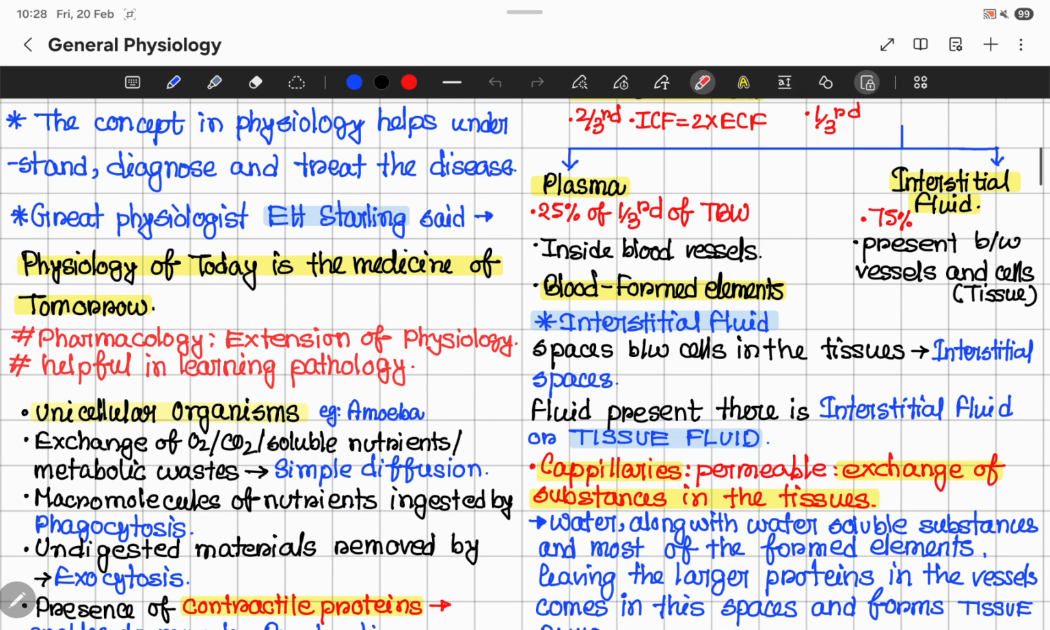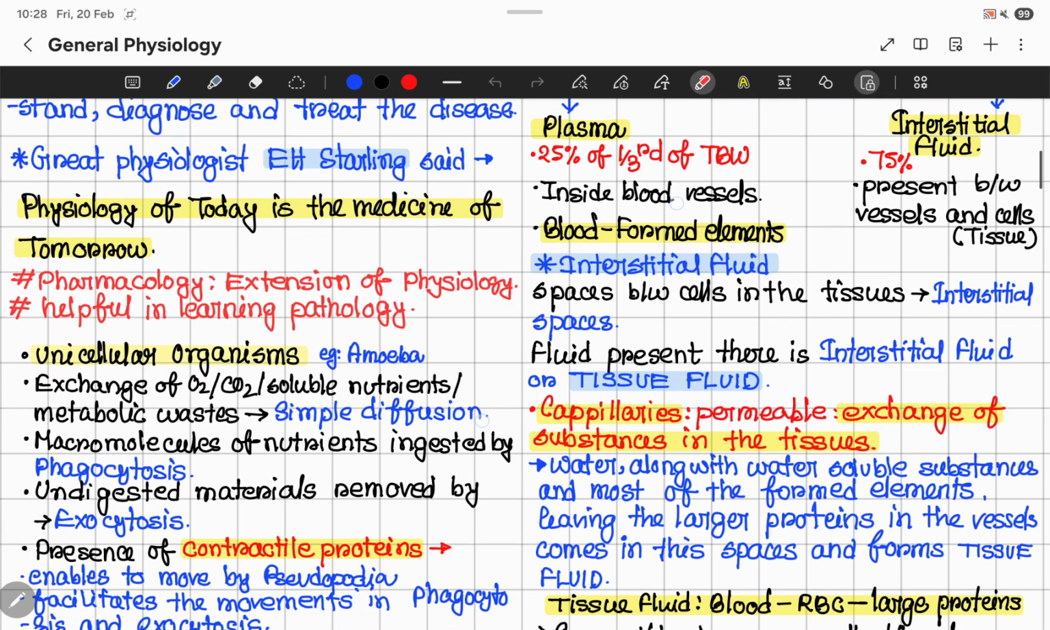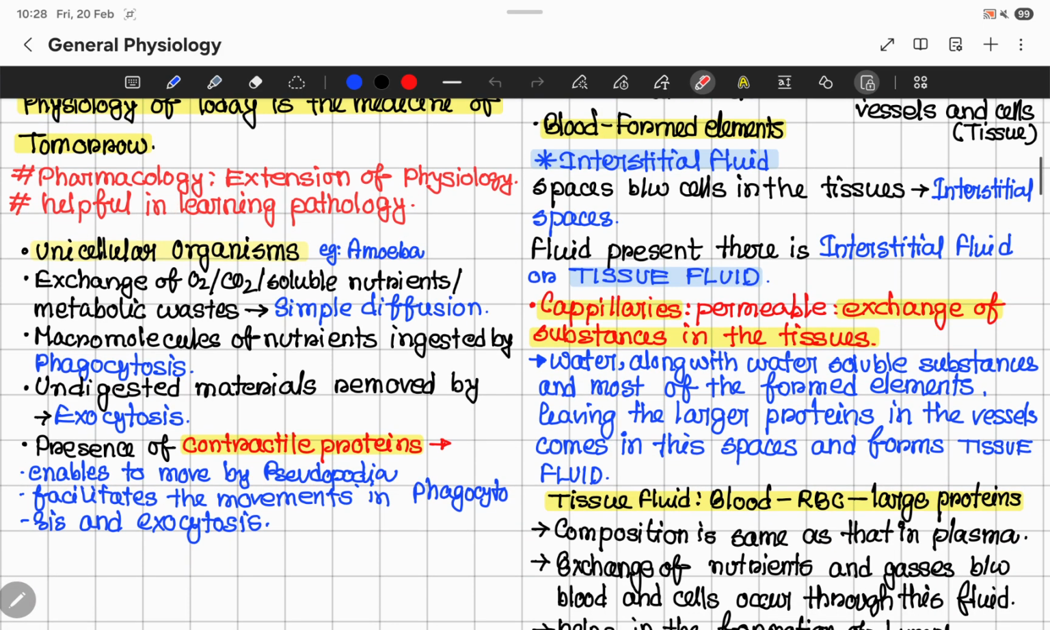Now, what is pharmacology? It is the extension of physiology. You will study pharmacology in the second year of your MBBS. And physiology is also helpful in learning pathology. This is also in your second year. Okay. Now, if you talk about unicellular organisms such as amoeba, then in unicellular organisms, exchange of O2, carbon dioxide, and soluble nutrients and metabolic wastes is by simple diffusion.